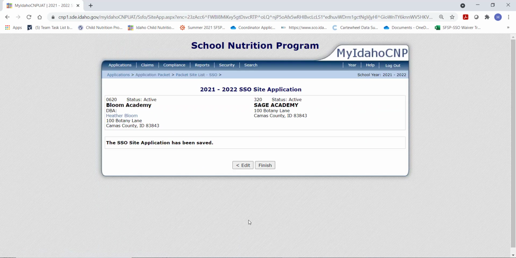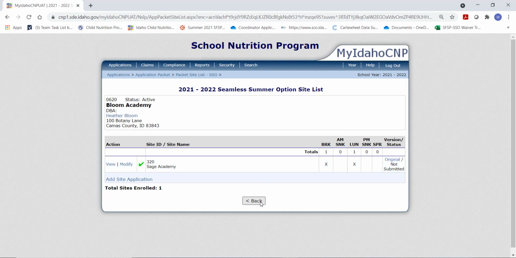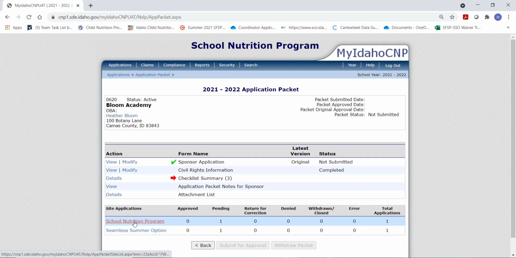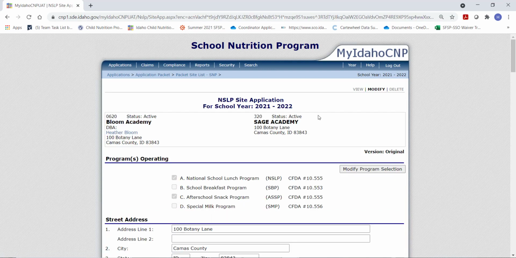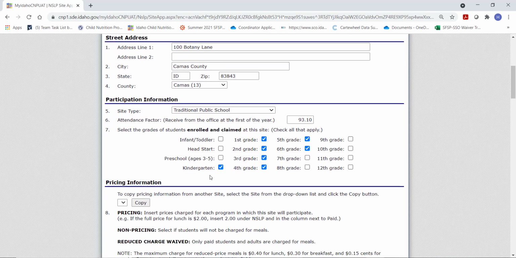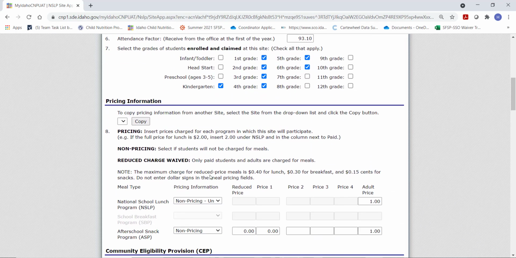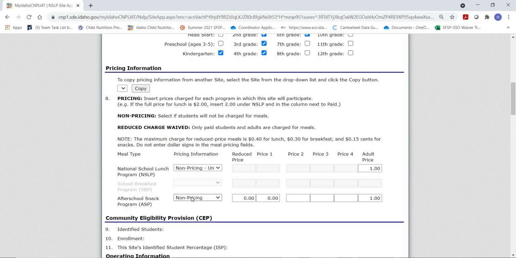Finish. We're going to go back and add an after-school snack program and the school nutrition program. We will modify. And we notice that the National School Lunch Program is operating because you cannot enter an after-school snack program without the National School Lunch box checked. However, we did uncheck the school breakfast in the prior application packet. Address is the same. The information here is the same. Our non-pricing program for the after-school snack means that we have a $0 price, $0 price, $1 for adults.